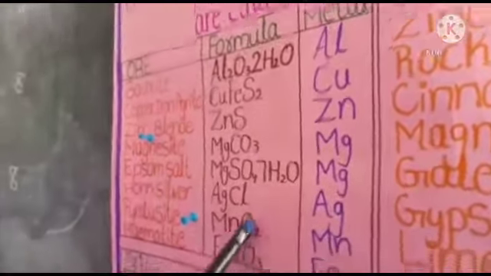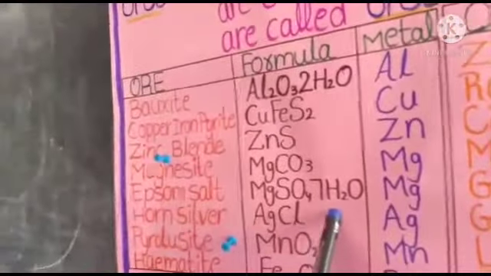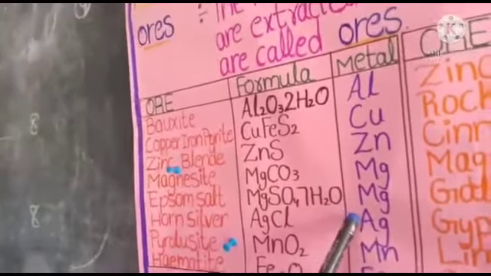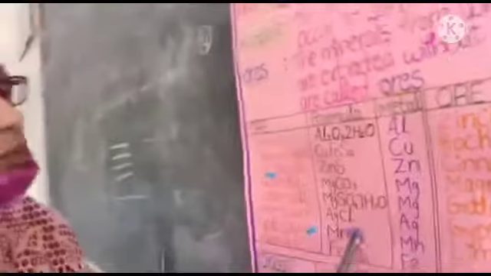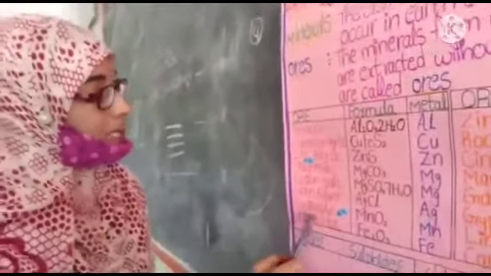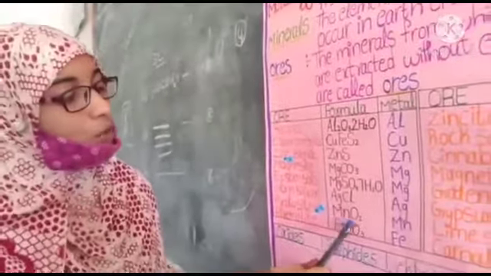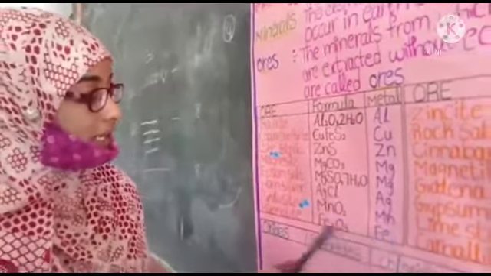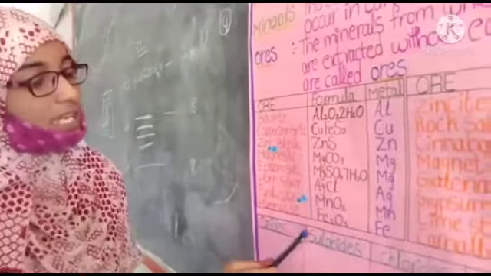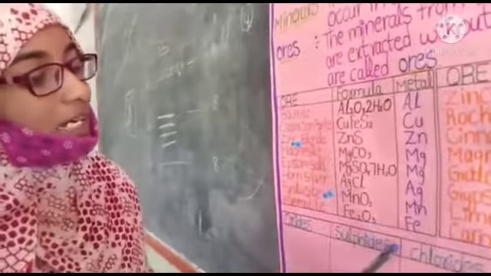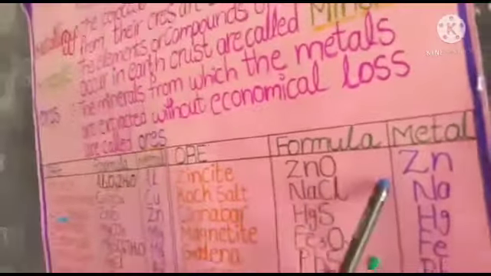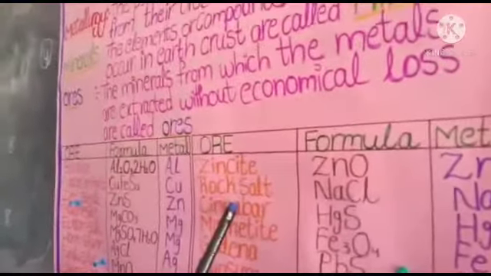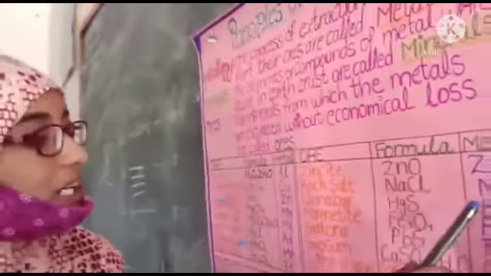Epsom salt, the formula is MgSO4·7H2O. We get the metal magnesium. Horn silver, the formula is AgCl and we get the metal silver. Pyrolusite, the formula is MnO2 and we get the metal manganese. Hematite, the formula is Fe2O3 and we get the metal iron. Zincite, the formula is ZnO and we get the metal zinc. Rock salt, NaCl, and we get the metal sodium.